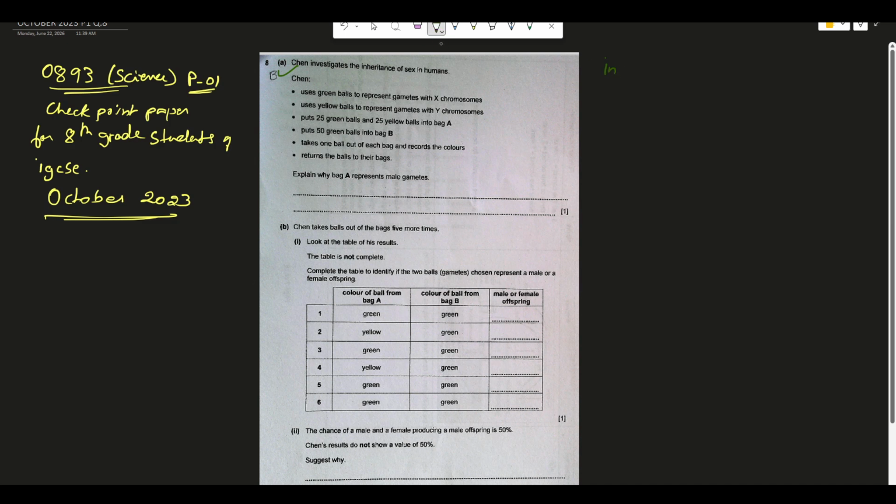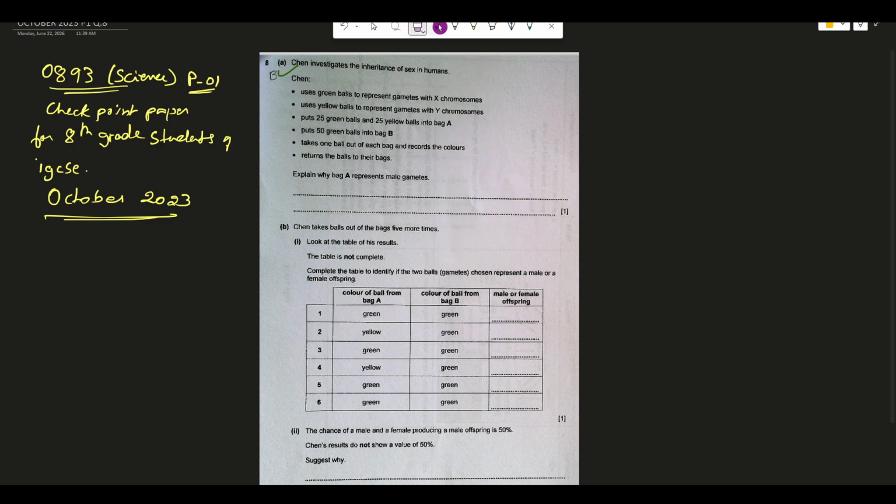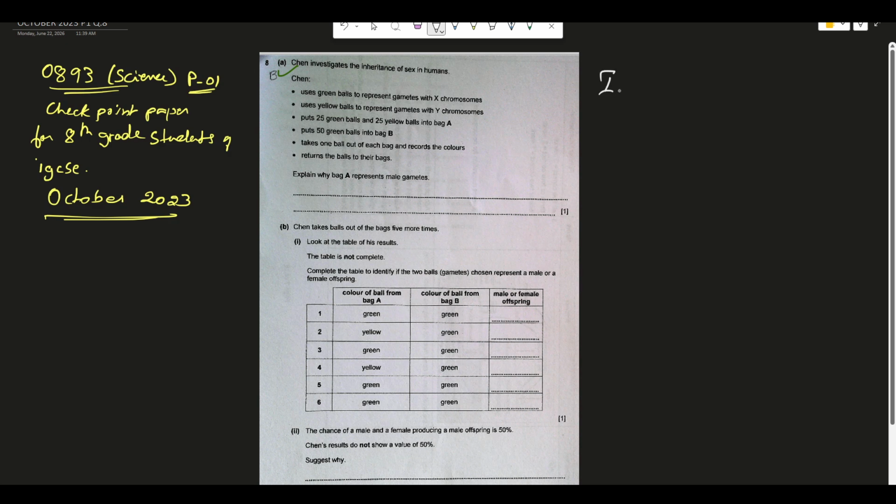Let me change the ink. This is from the chapter on inheritance.